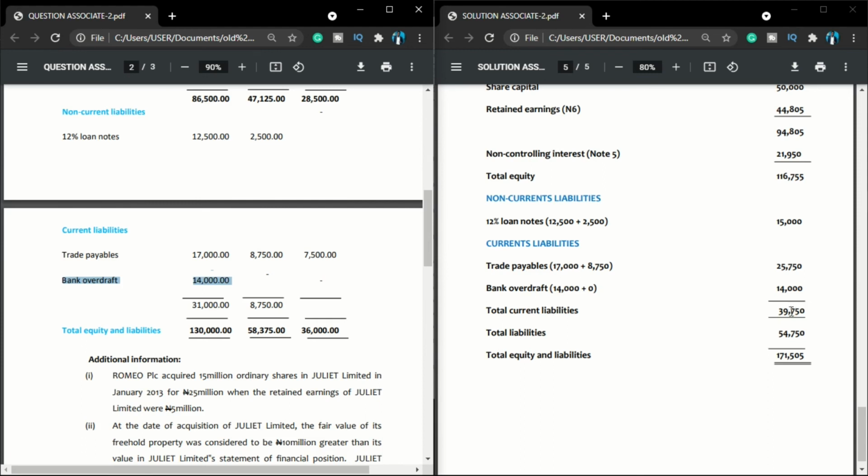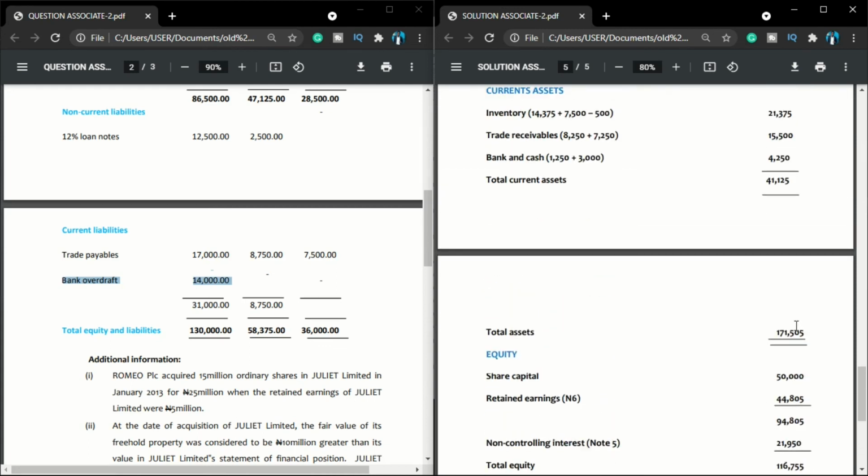So my current liabilities plus my non-current liabilities will give me my total liability. Now I know my total equity. I already know my total liability. So equity plus liability will give me total equity and liability of 171,505. And if you check the asset side, we have 171,505. And that is the end of the question.